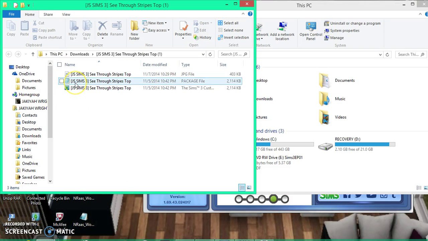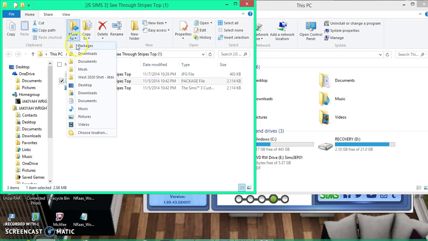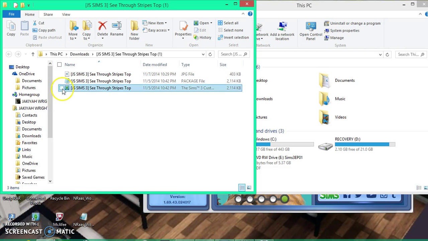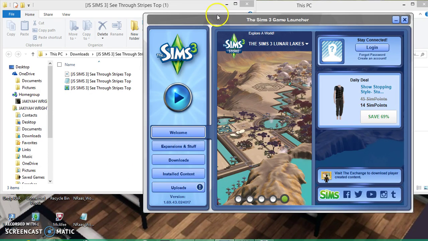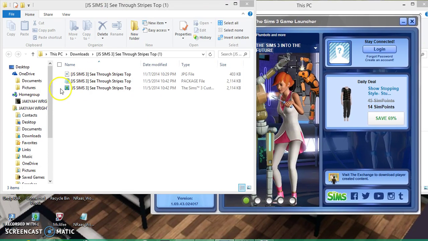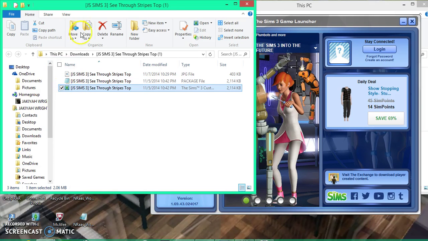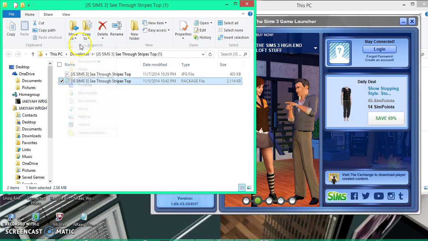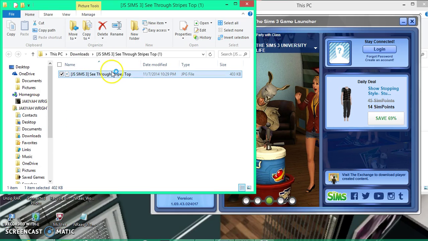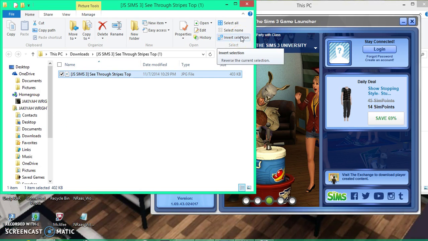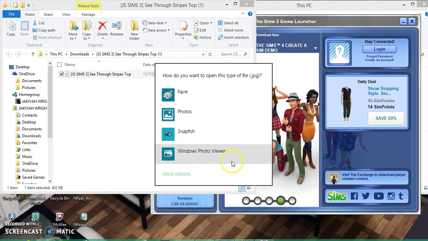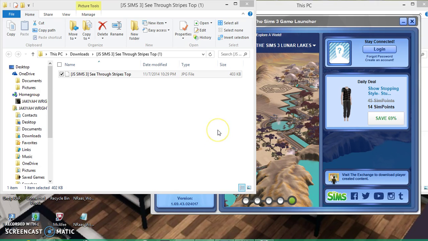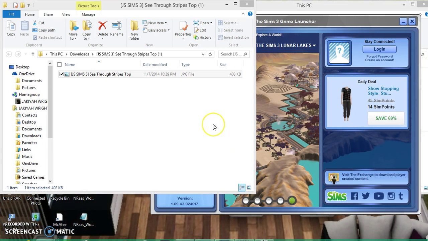Then you'll have it all like this. You'll put this one in your packages folder, so move to packages, and you'll put this one in your downloads folder, which will soon appear in here. So let's move this one to downloads, this one to packages. Let's see a picture of what this is, because I didn't download exactly what you guys wanted. Windows Photo Viewer. Come on, let's not be so slow, please.